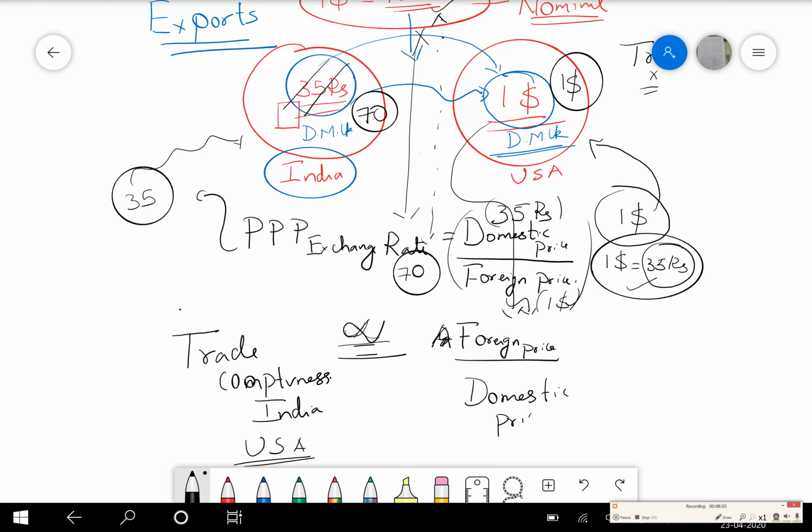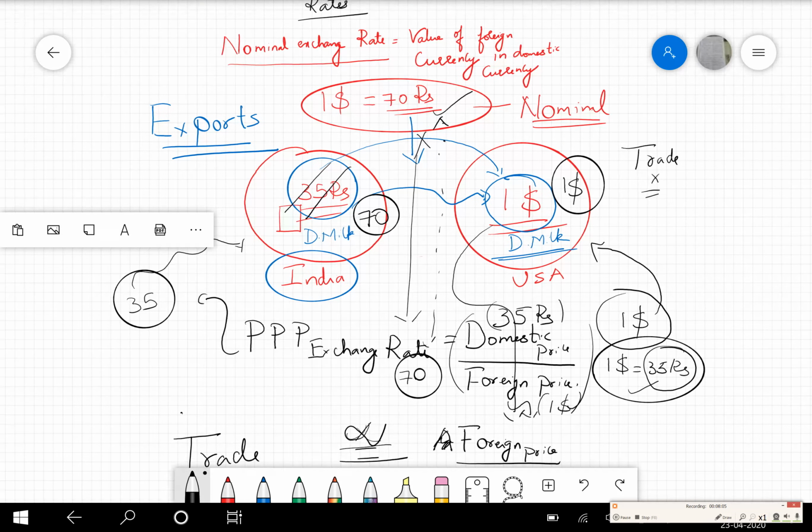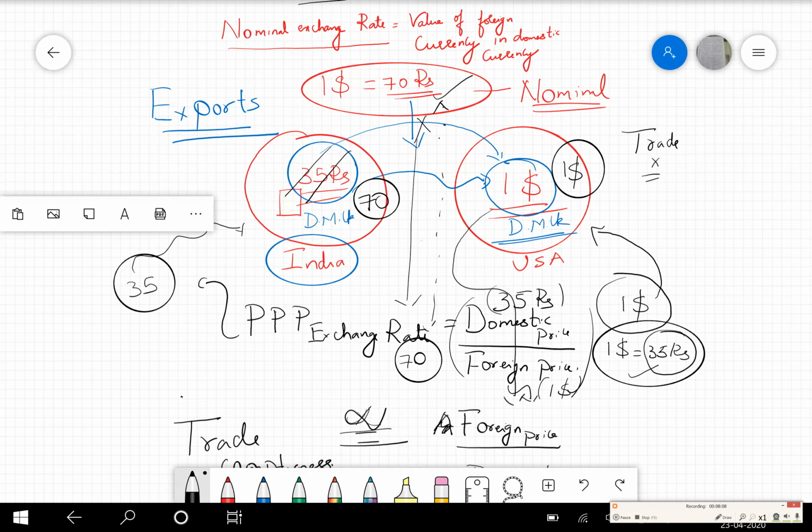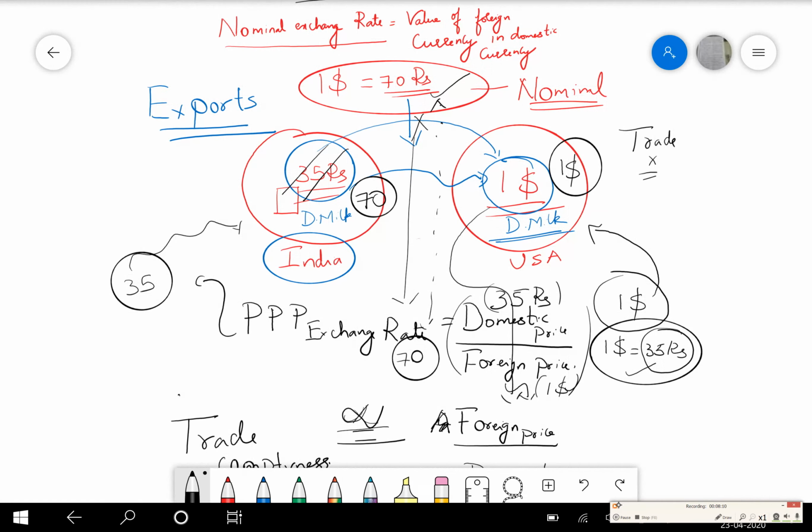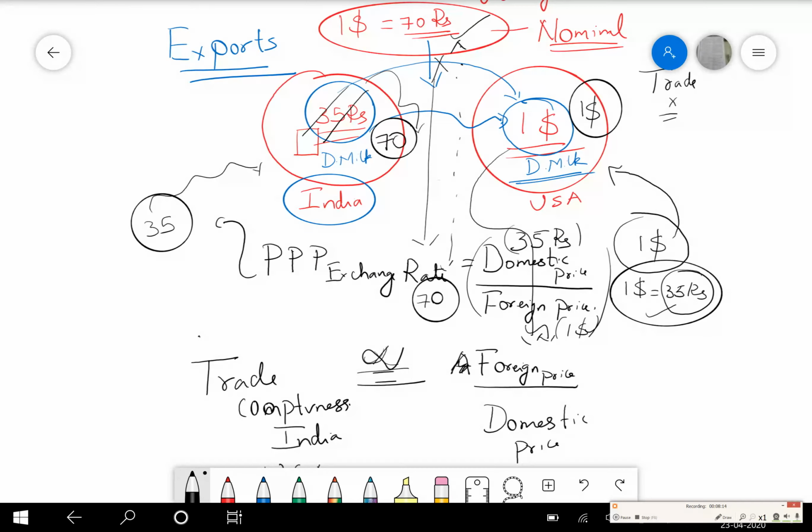And the trade competitiveness of India is inversely proportional to our domestic price. How can I say that? In the previous example, if the domestic price increases from 35 to 70, they are not going to buy the dairy milk from us. So it is inversely proportional to domestic price. We should also understand one more thing. It also depends on the nominal exchange rate, which is $1 equal to 70 rupees. So this is directly proportional to the nominal exchange rate.